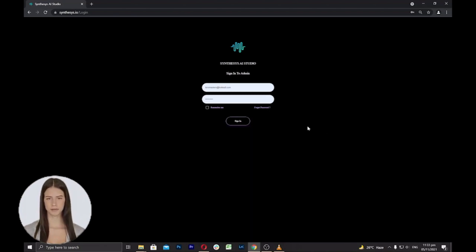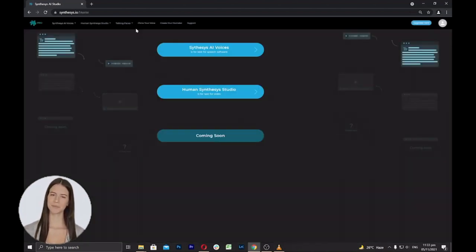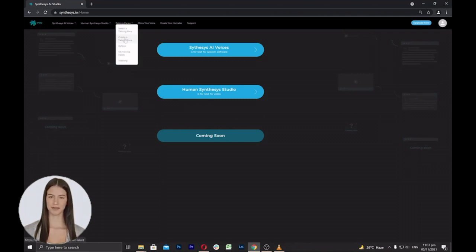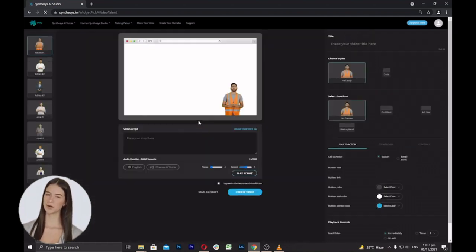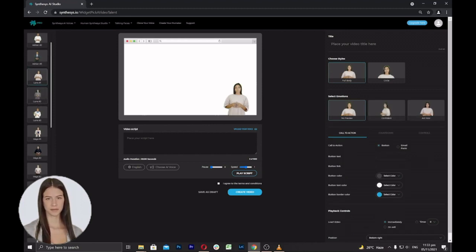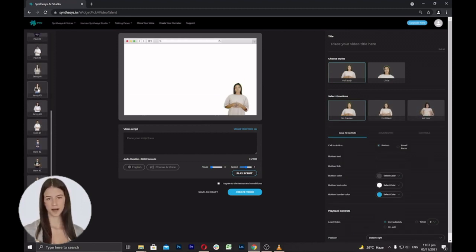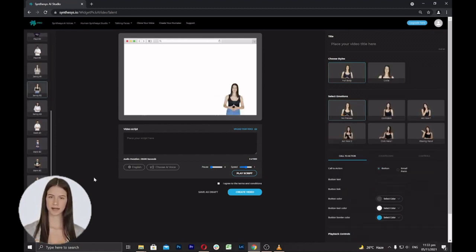Let us start. The first is to log into your account with your registered email address and password. Now click Talking Faces and from the list, click on Create a Talking Face. On the left side, you can select Humatars that you want to use for your talking face. Select a Humatar from the list and then proceed to the next step to add your script. Select voice, adjust pause duration and speed. Next is to proceed to the right side settings.